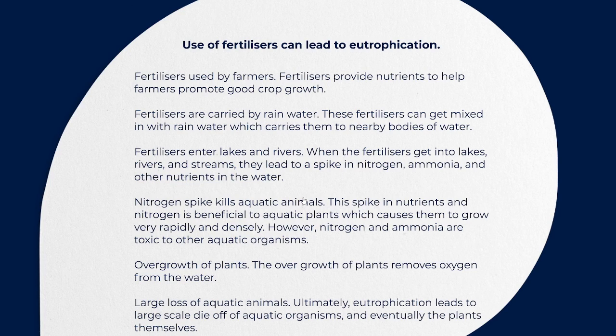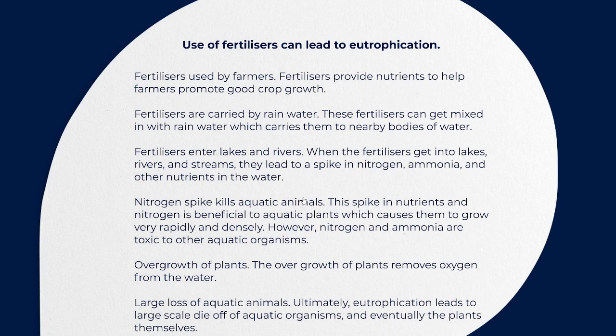But there's another way here that there's a nitrogen spike. I mean, there can be ammonia. Ammonia is created by nitrogen, and this ammonia that is present in the fertilizers can go inside the seas. When this happens, there's a nitrogen spike, and it mixes with the food of the animals. It mixes with their breathing. I mean, they breathe inside water, right? So of course, it's going to affect them.